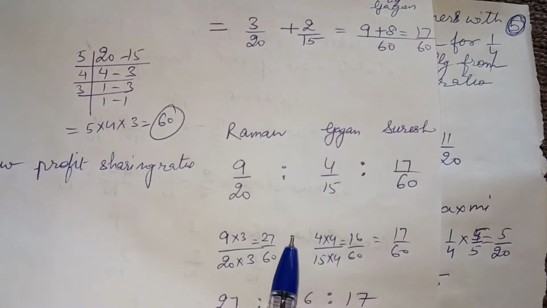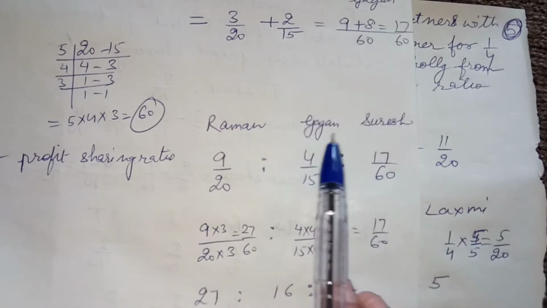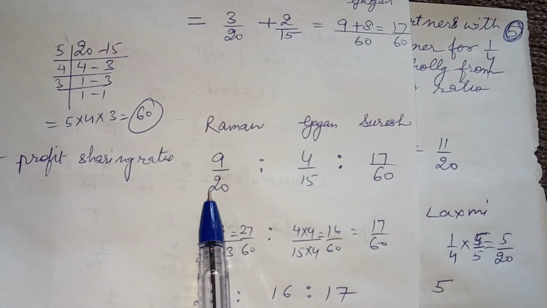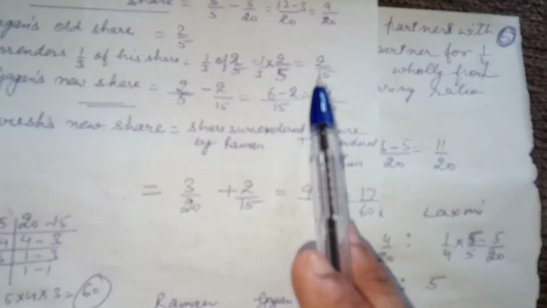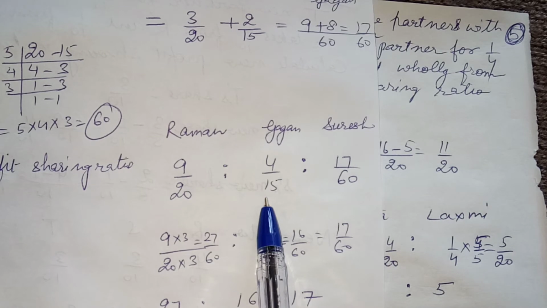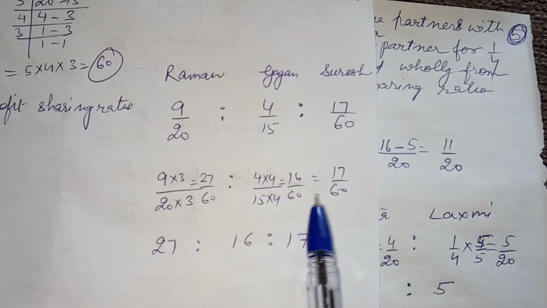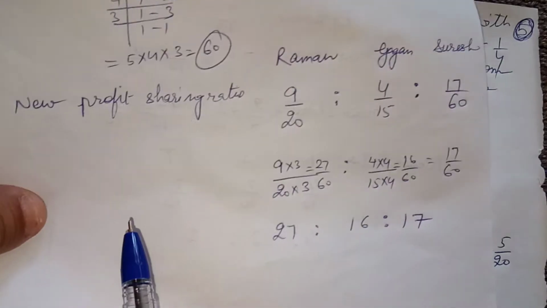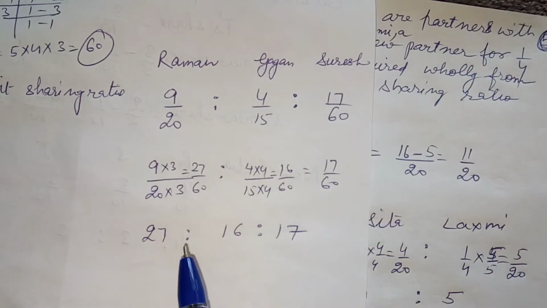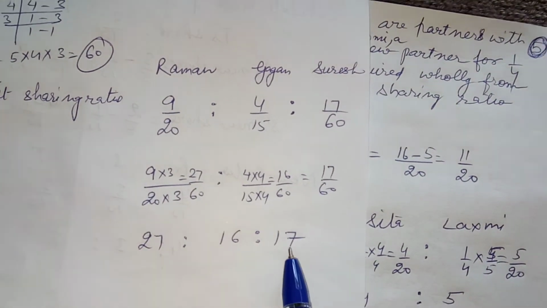Now we equalize all of their shares, Raman, Gagan and Suresh. Suresh's share is 17 by 60, Raman's share came out to be 9 by 20 and Gagan's share was 4 by 15. Equalize all of them by taking the LCM. We can say their shares will be in the ratio 27:16:17. How?